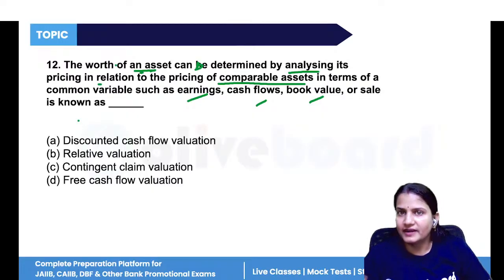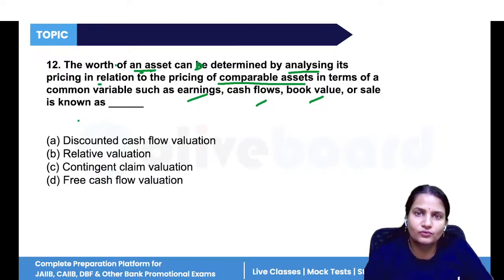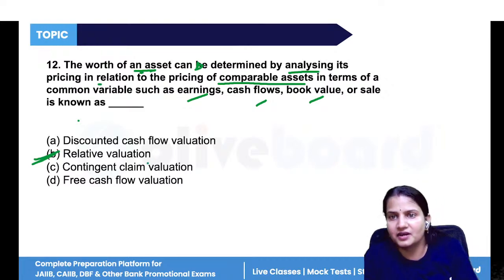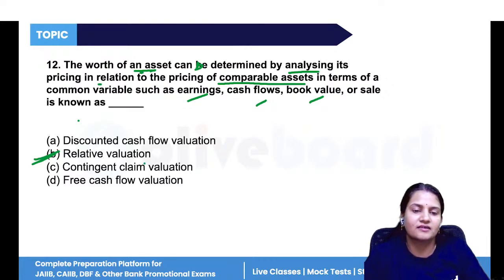Again, we are finding the comparable assets. The value of those comparable assets is used to find the actual value of the company which the valuer wants to do the valuation of. So it is used in relative valuation. So you can see how many questions are from the comparable approach, market approach, and relative approach.